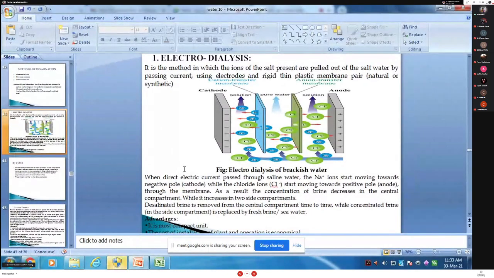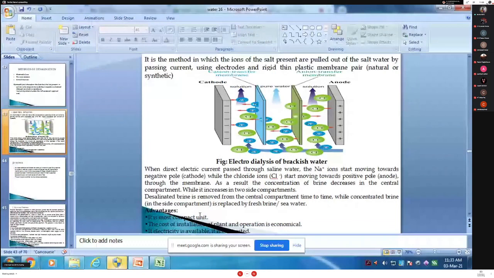So what is the advantage of this process? The unit is very compact. This is the advantage of the process. And the second advantage, the process is economical, as the cost of installation of the plant and its operational expenses are very less. So think like an engineer about the expenses charged. The process is very economical.